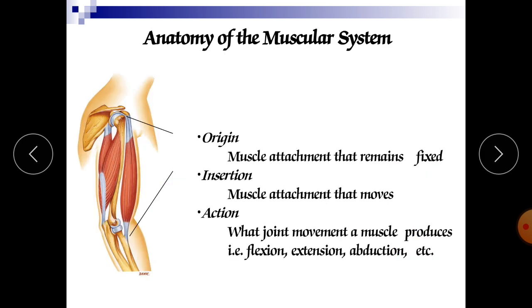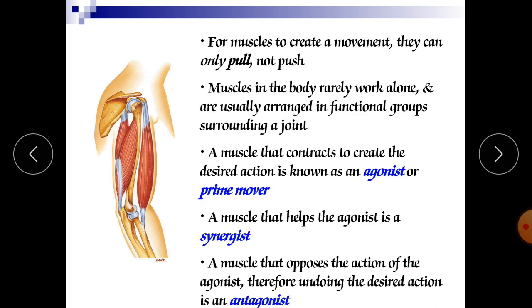Anatomy of muscular tissue. Origin is the muscle attachment that remains fixed. Insertion is the muscle attachment that moves. The action is what joint movement a muscle produces, for example flexion, extension, abduction. For a muscle to create a movement, it may only pull, not push. Muscles in the body rarely work alone and are usually arranged in functional groups surrounding a joint.